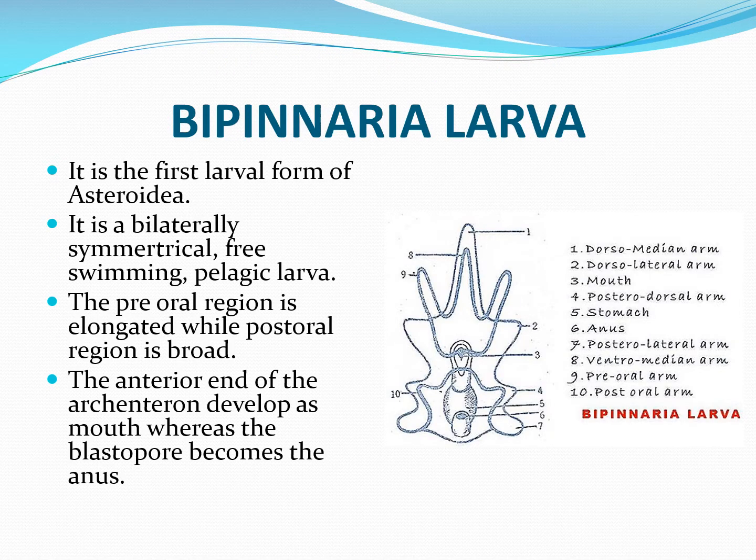Now let's discuss the larval forms one by one. First is Bipinnaria larva. It is the first larval form of Asteroidea. It is a bilaterally symmetrical, free-swimming pelagic larva. As you can see in the diagram, the pre-oral region is elongated while the post-oral region is quite broad. The anterior end of the archenteron develops as mouth, whereas the blastopore becomes the anus.